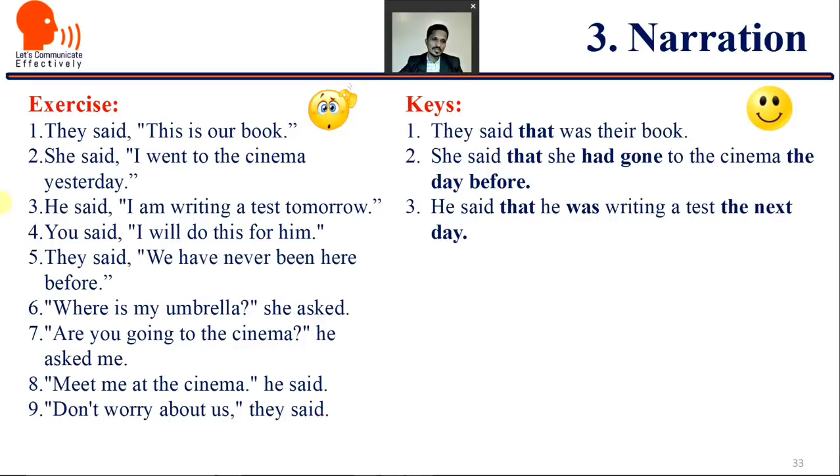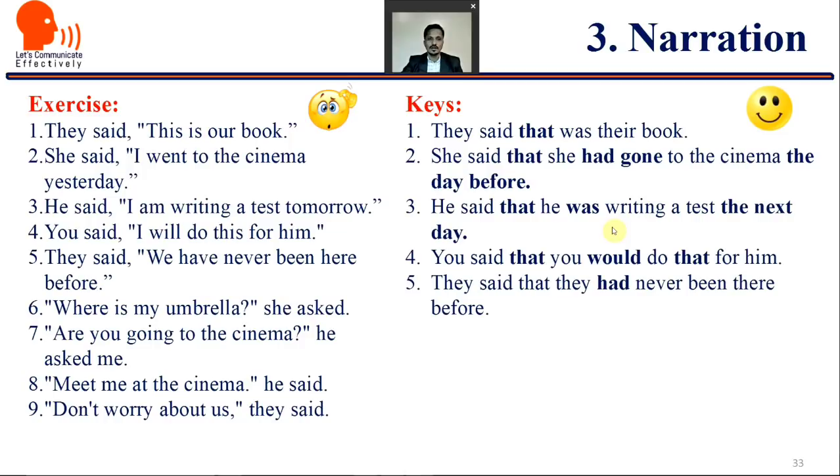Why? Because the reporter is reporting in the past, and the reported speech, though it is in the present, is converted into the past. You said that you would do that for him. Next, they said that they had never been there before. Sixth, she asked where her umbrella was.